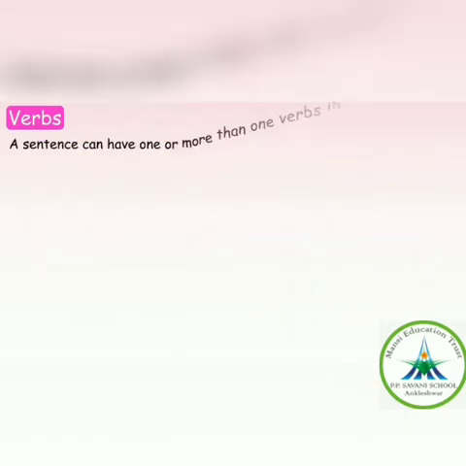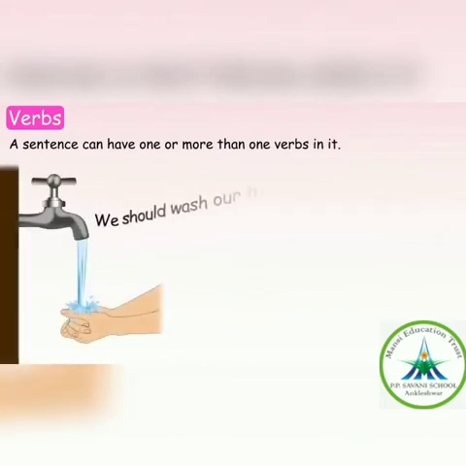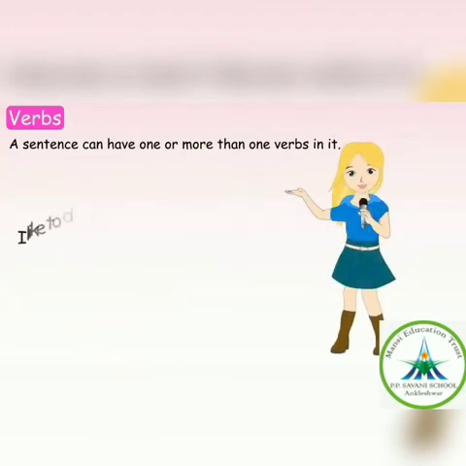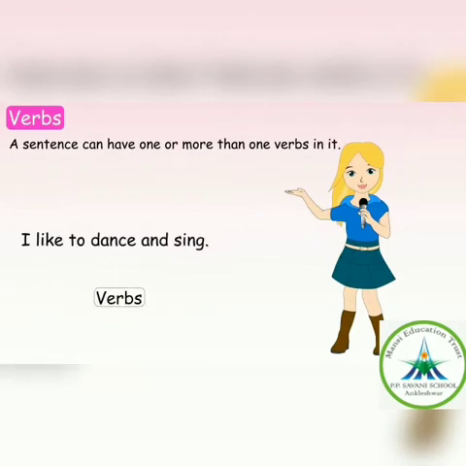Now, a sentence can have one or more than one verb in it. See the example. We should wash our hands before eating. In this sentence, we have two verbs, wash and eating. I like to dance and sing. Here we have three action verbs, like, dance and sing. Right? So, in a sentence, we can have one or more than one verb, just like this sentence.